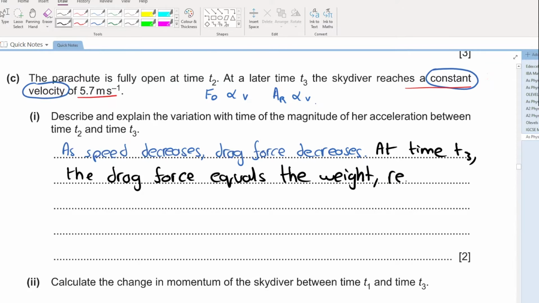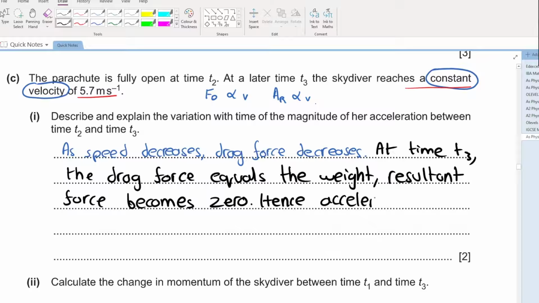The resultant force becomes 0. Hence, acceleration becomes 0. Simple.